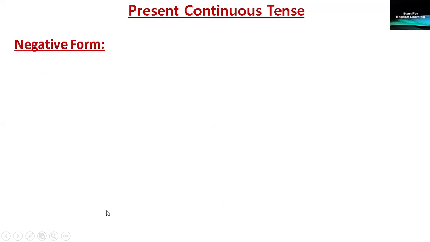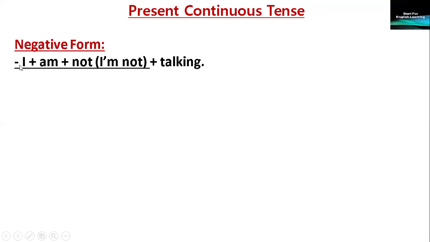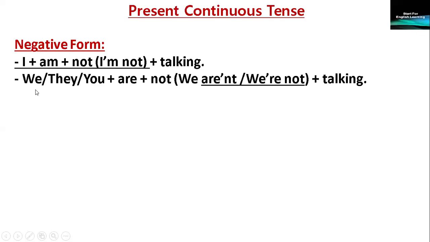The negative form of the present continuous tense. I, capital letter, plus am, plus not, or the contraction form, I'm not talking. I am not talking, or I'm not talking. We or they or you plus are not, or the contracted form, aren't.